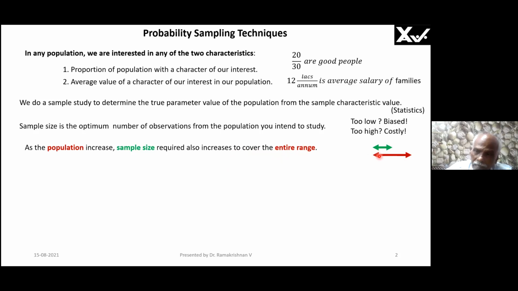Now, not only that, if the variability is more, then sample size also should be more. Yes or no? One person is scoring 10 marks, one person is scoring 50 marks, one person is scoring 90 marks. The variation is too much. Then also I need to take more sample size. Clear?